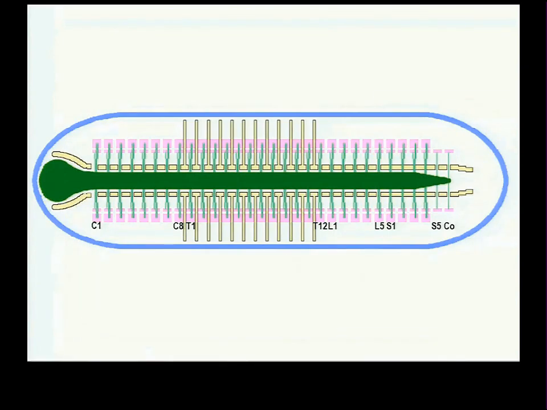All right? The problem is, you have 8 cervical spinal nerves and only 7 cervical vertebrae. The first cervical spinal nerve comes out cranial to the first cervical vertebra. The second comes out cranial to the second cervical vertebra. The 7th comes out cranial to the 7th cervical vertebra. The 8th cervical spinal nerve comes out cranial to the first thoracic vertebra. And after that, all the spinal nerves come out caudal to the corresponding vertebra.